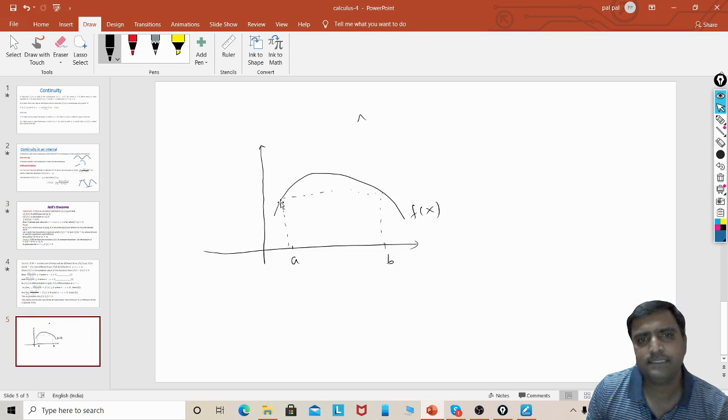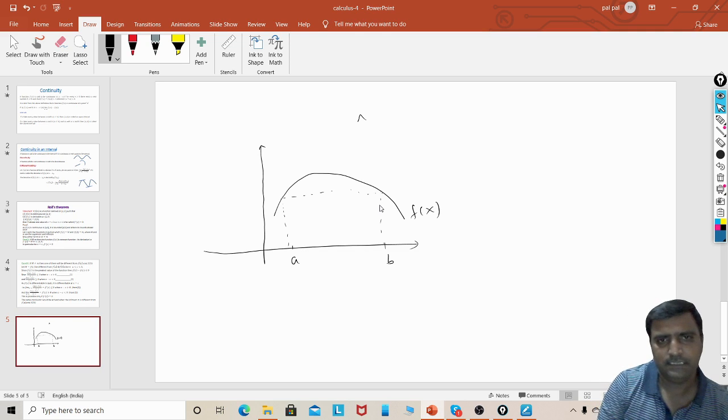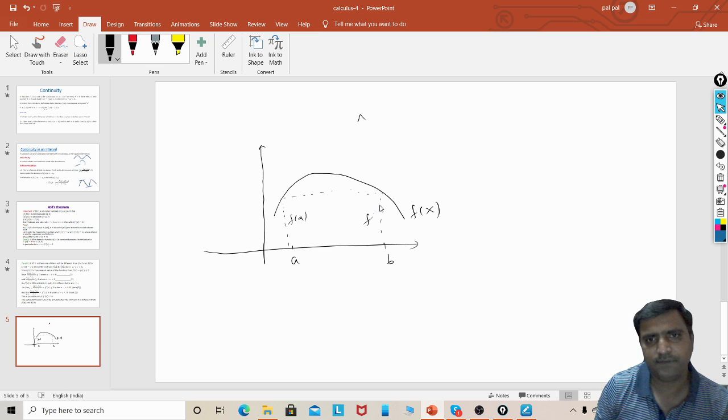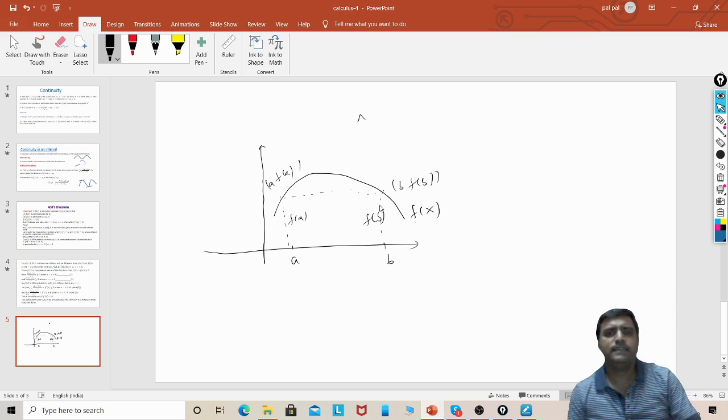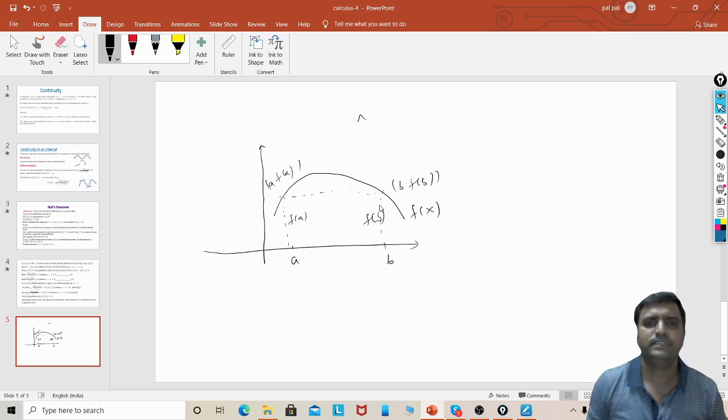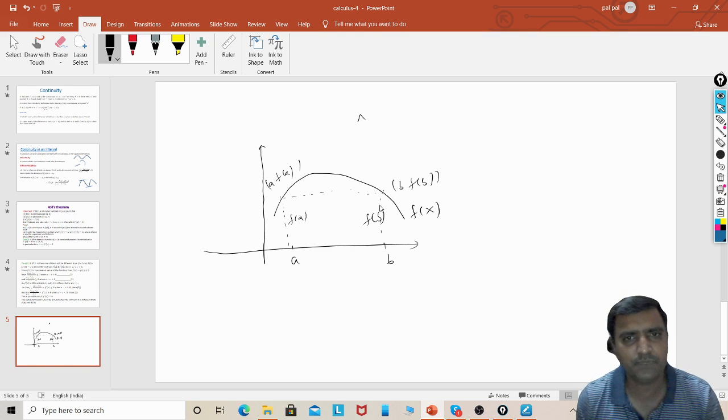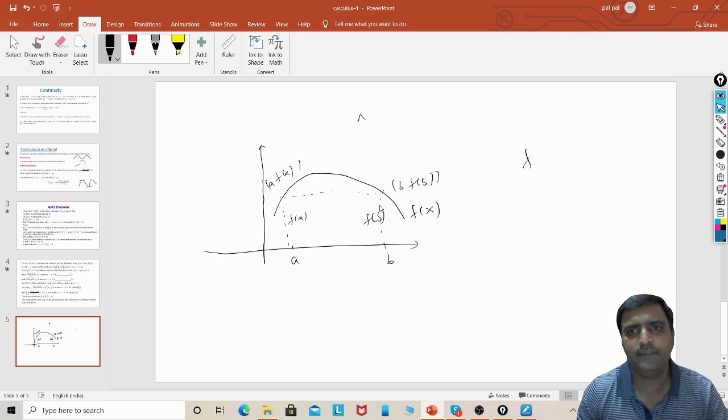Just compare this side: f of a means this side, f of b means this side. So f of a and f of b are the same. This is f of a and this is f of b, both are the same. Yes, it satisfies all the conditions of Rolle's theorem. Then there must exist at least one point where f dash of c, the differentiation, is 0.